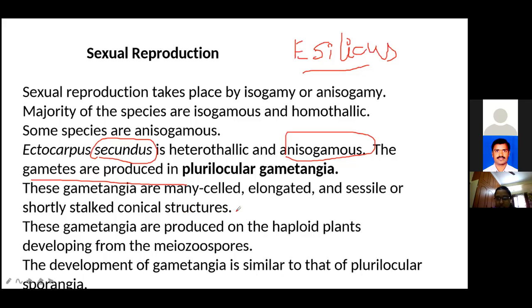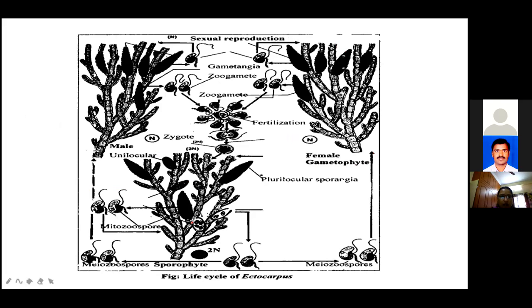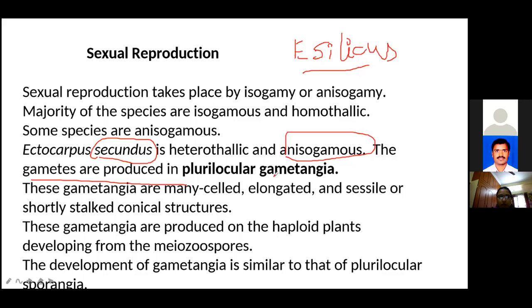The microgametangium bears small loculi, and smaller gametes are formed.